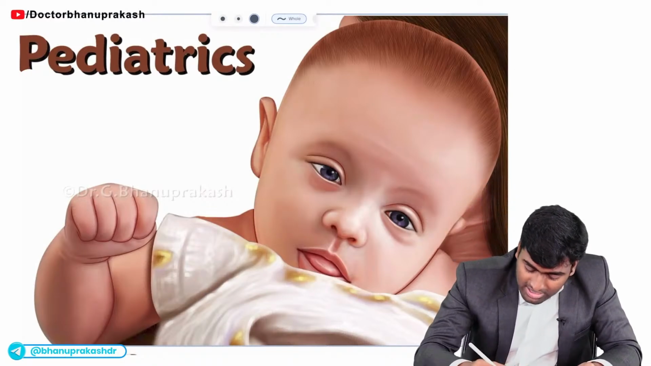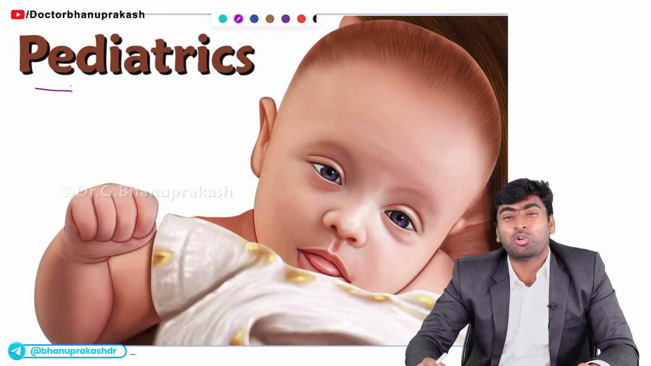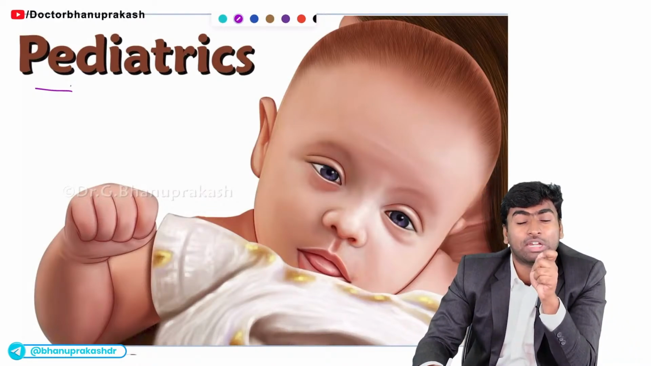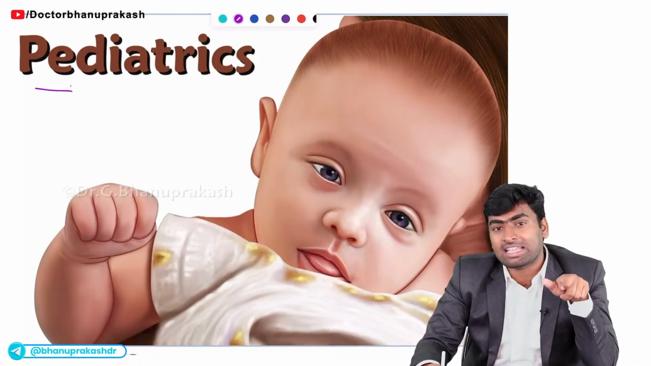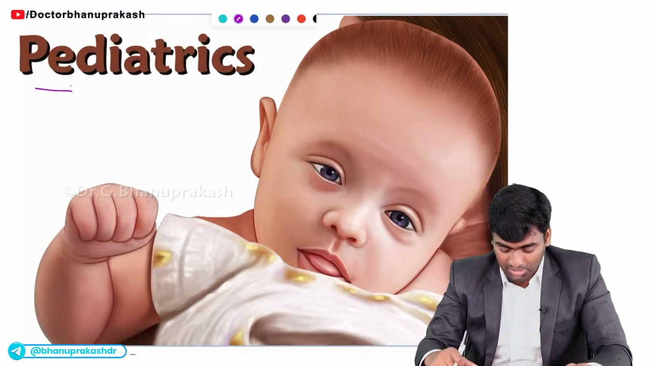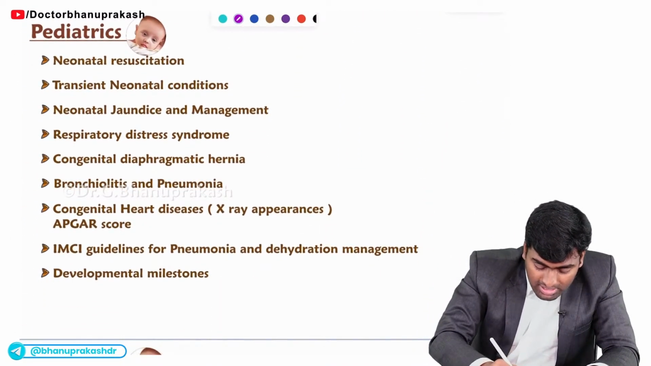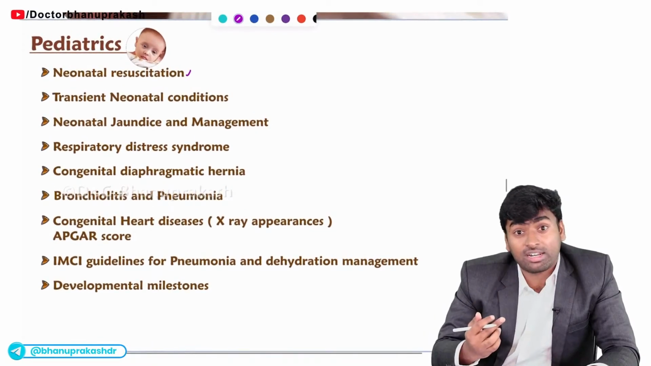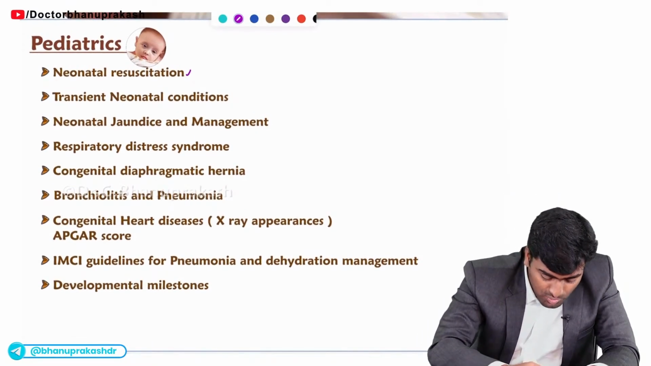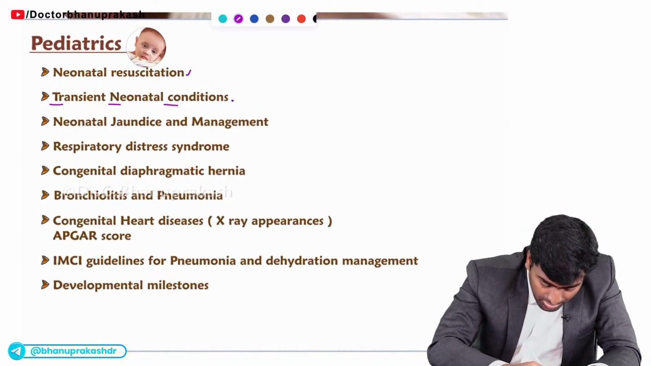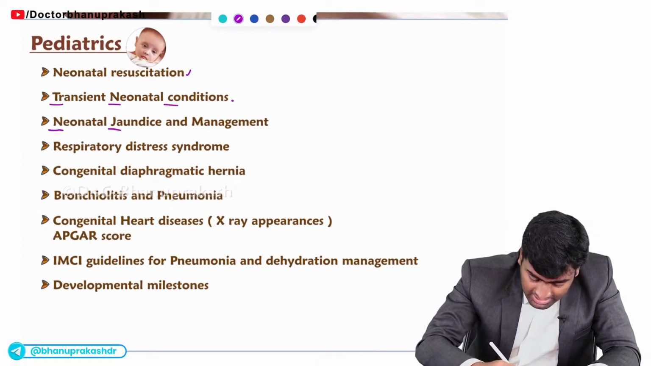Fine. Next, we'll see the baby subject, which is pediatrics. It looks small and it is a baby subject, but it holds more than 18 marks. The usual number of questions varies from 15 to 18 from this small pediatric segment. Okay. From where will they ask? They will ask about neonatal resuscitation, and after that, about transient neonatal conditions and neonatal jaundice and its management.